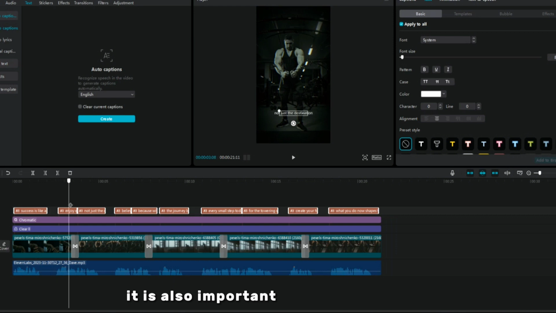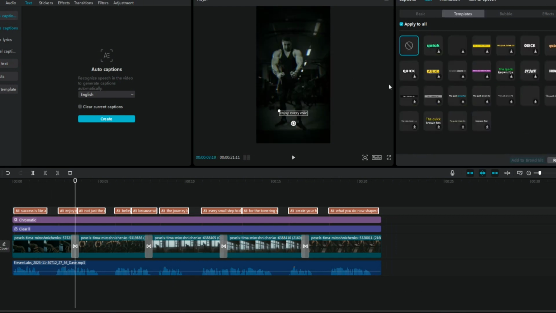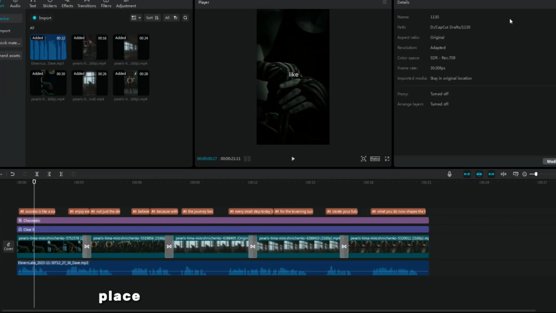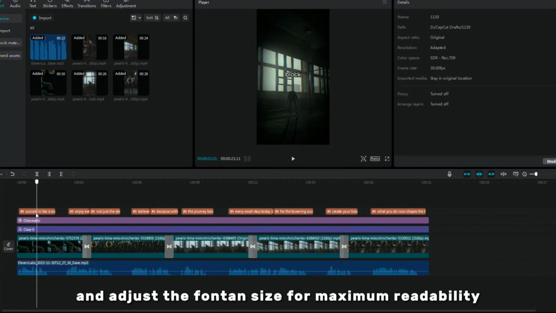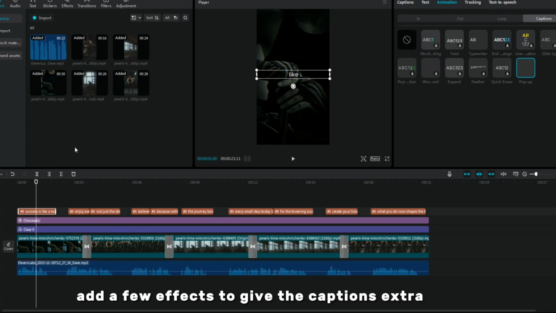It is also important to pay attention to the appearance of captions. Choose a style that is visually appealing. Place the text box in the center of the screen and adjust the font and size for maximum readability. Add a few effects to give the captions extra appeal.